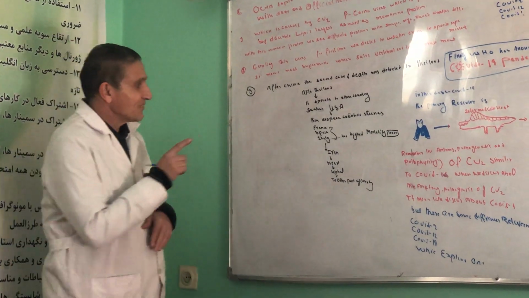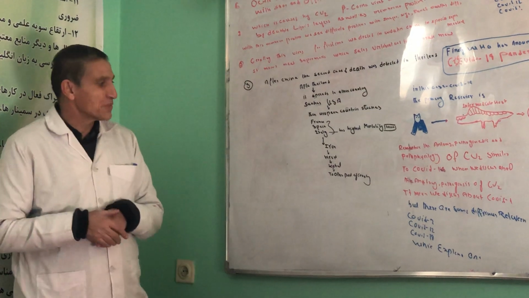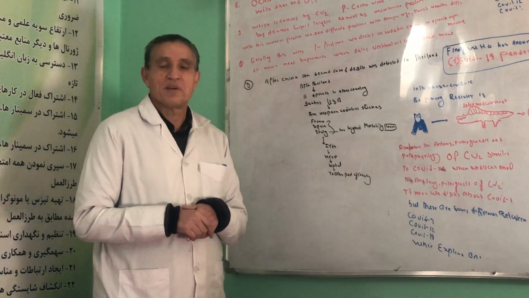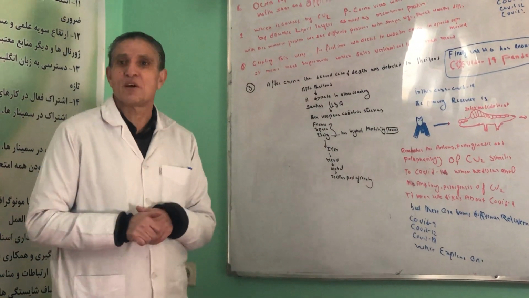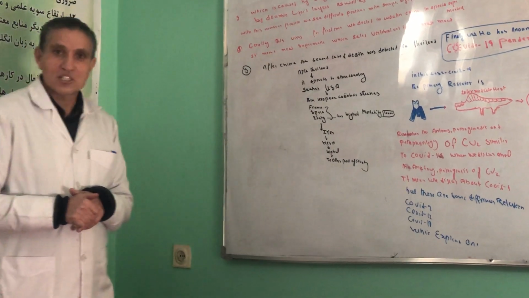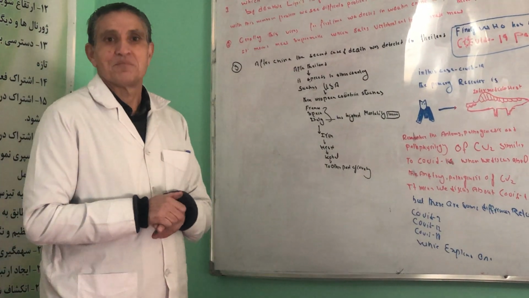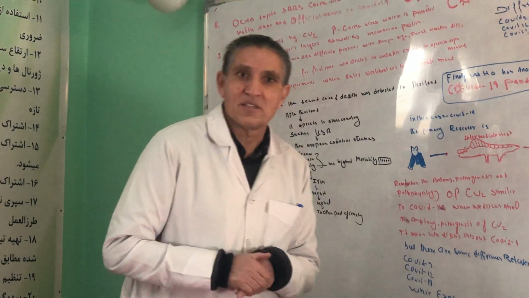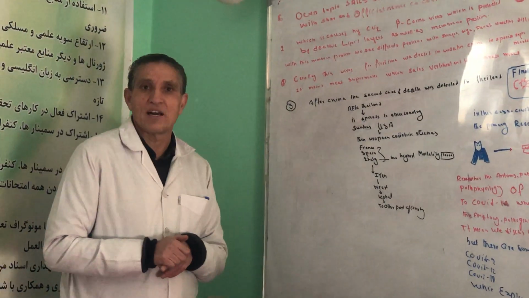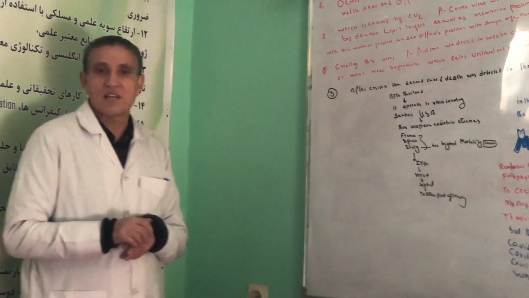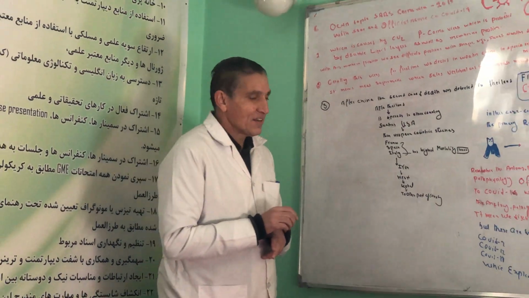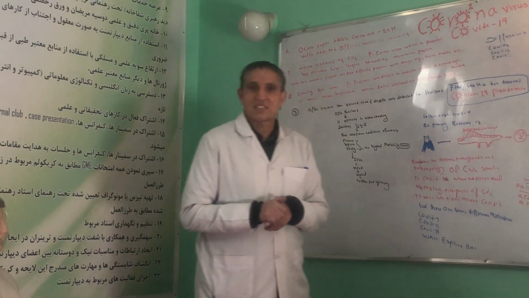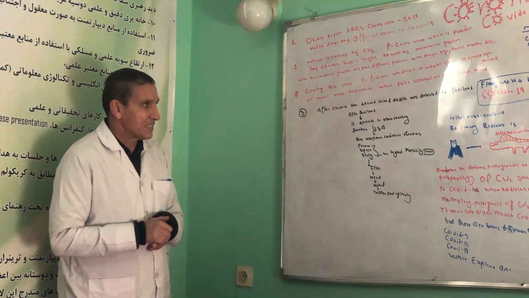After Italy, the virus spread to Iran, and from Iran to Herat, one of the provinces of Afghanistan, then from Herat to Kabul, and from Kabul to other parts of the country. Finally, WHO announced the COVID-19 pandemic.